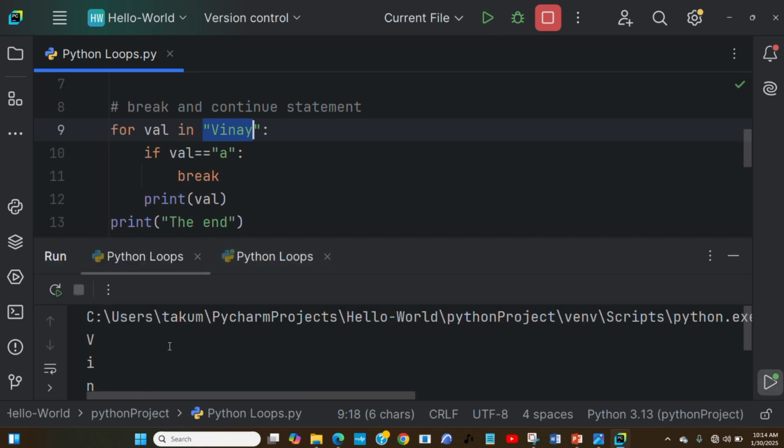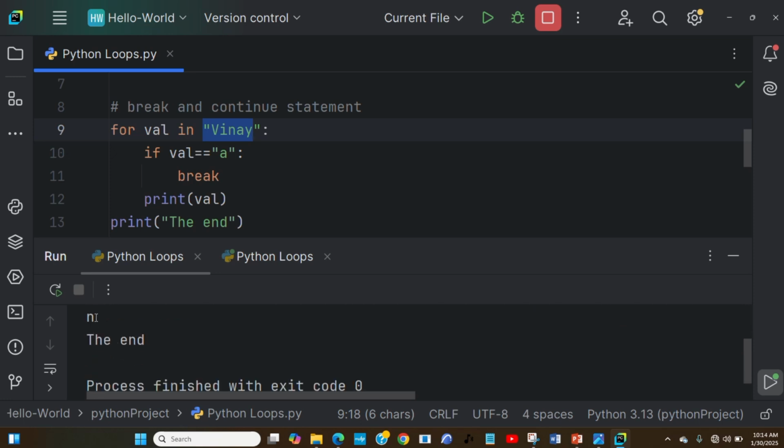If you look at it very well, running this piece of code gives VIN. Those are the only characters that got printed and assigned to the val variable, because we gave a condition that once it encountered the a, it should break the loop. Break means the end of the loop. That is what happened, and automatically, as it reaches that, it breaks and ends the loop.